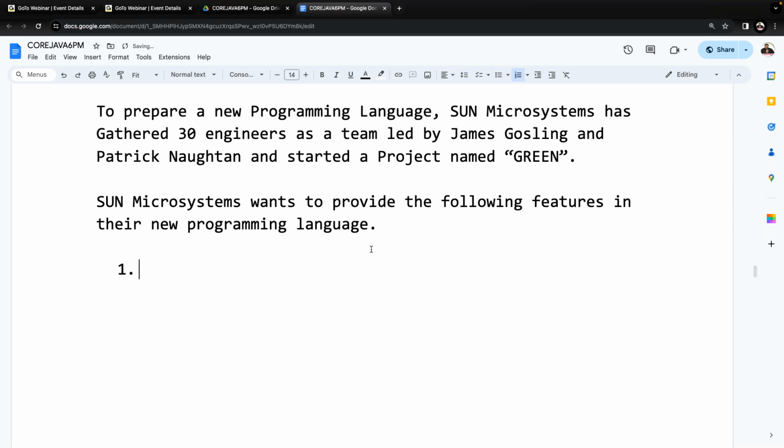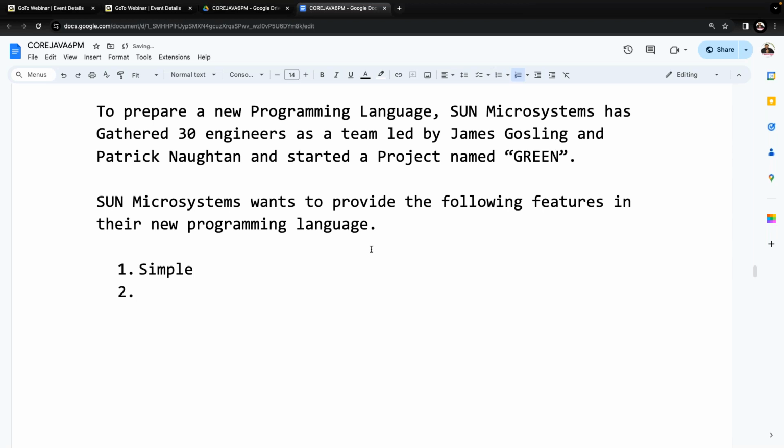They want to prepare a simple programming language. Understand it? In 1991, what programming languages are available actually? The C programming language is available. Pascal is available. Understand it now? These programming languages are available, but they're somewhat hard, heavy kinds of programming languages. So by thinking about those programming languages, Sun Microsystems wants to prepare a simple programming language. That's the first feature they want to have.